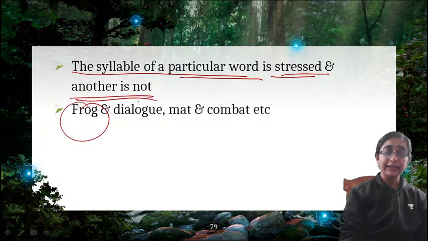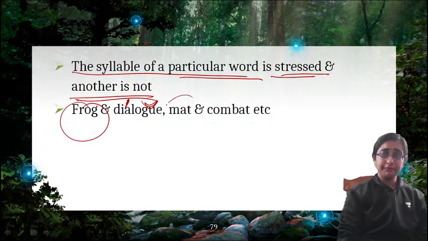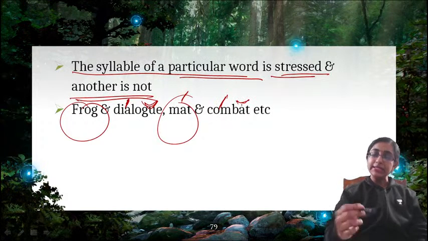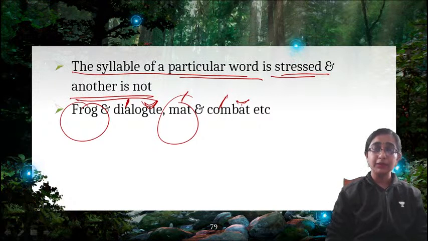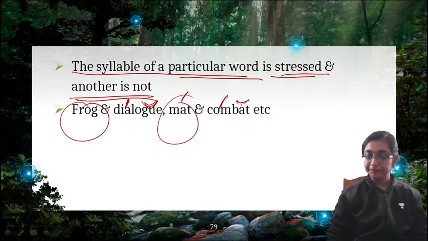So dialogue is a dissyllable word. The first is stressed, the other is not. Right? Mat and combat. Mat is stressed, and in combat, com is stressed but bat is not. So when this kind of rhyme occurs, it is known as a light rhyme. Frog, dialogue, mat, combat.